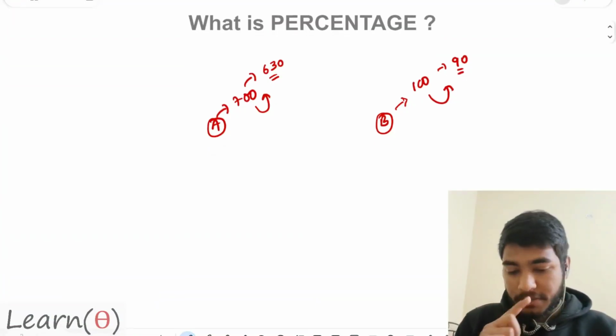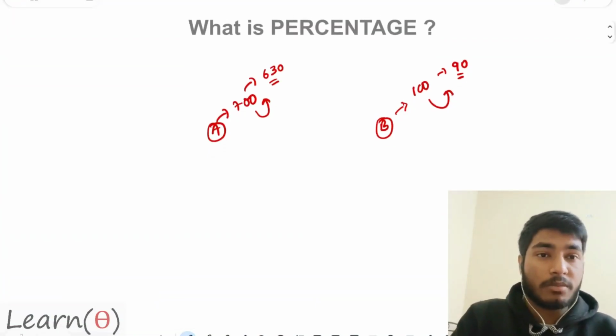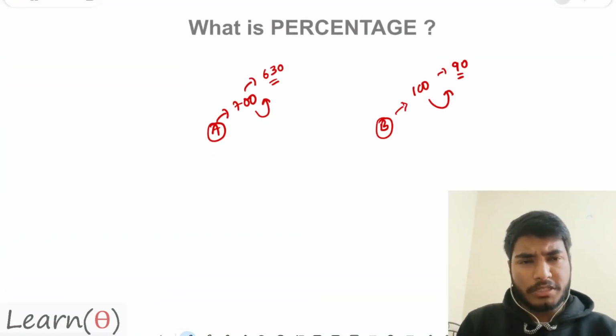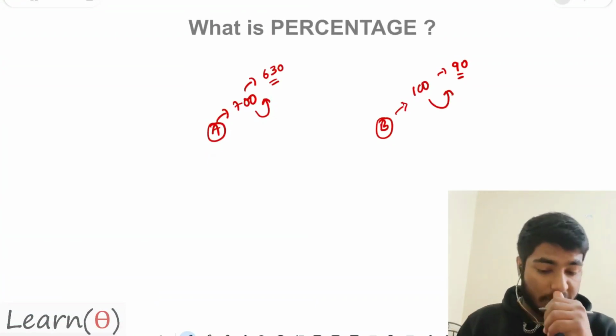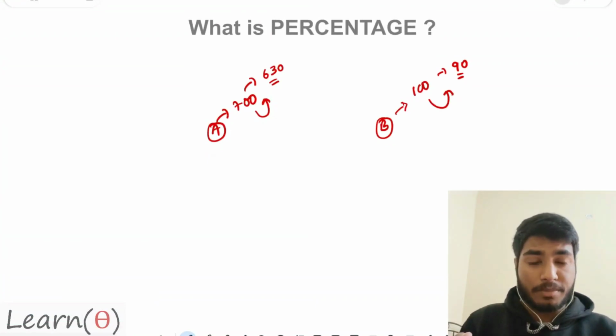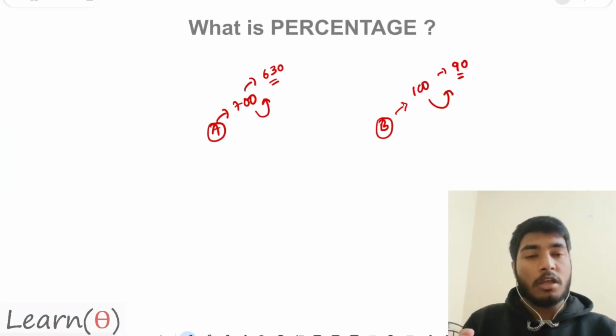You have given a 700 marks exam, I have given a 100 marks exam. So let us take a value that will be common for both of us, and that will help you to assess. That is the percentage. Percentage is that algebraic phenomenon that helps us compare two different things by bringing them to a common point.